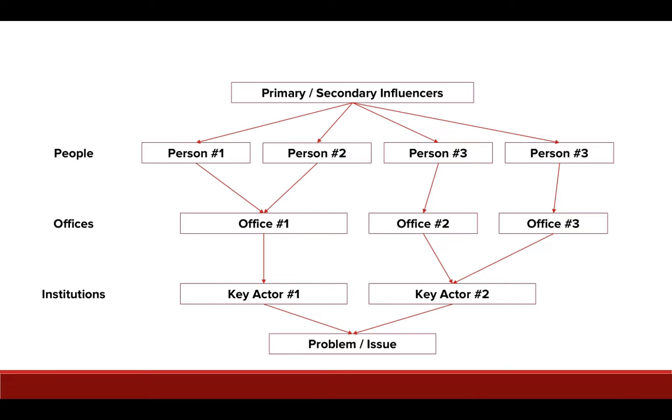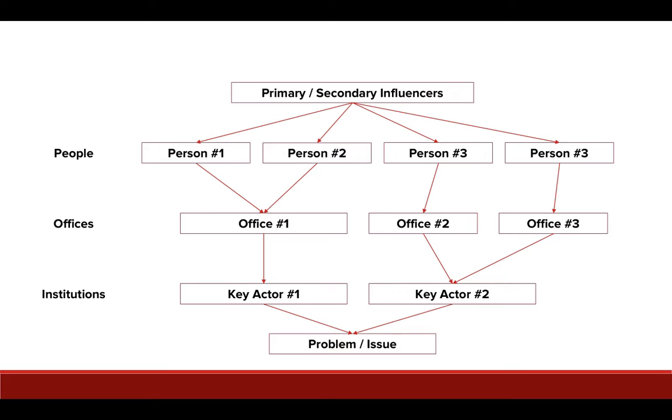We're going to create a power map. This is a rough outline. This is what's easy to visualize a power map as. It starts at the bottom with a problem or an issue, and it works its way up from very broad institutions to specific offices to specific people. And at the very top, we consider who are the influencers to those people. This is a really useful exercise in identifying stakeholders.